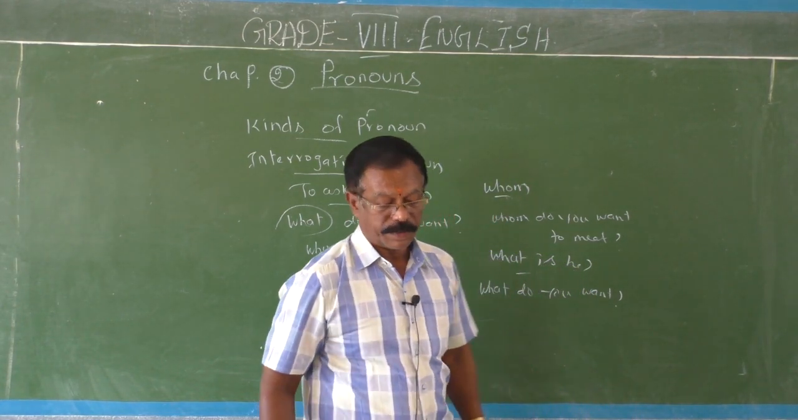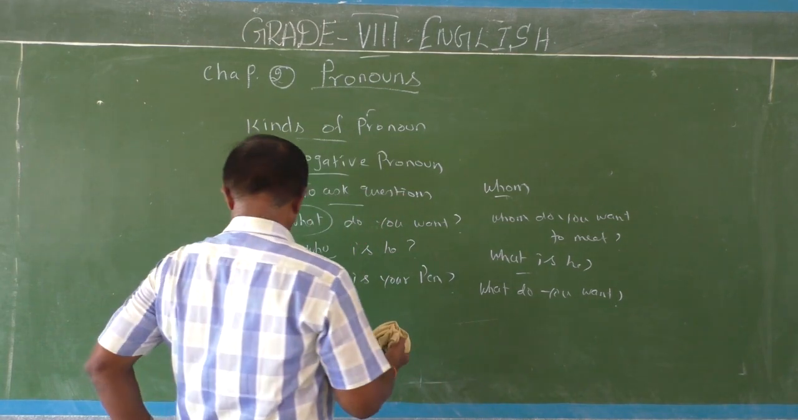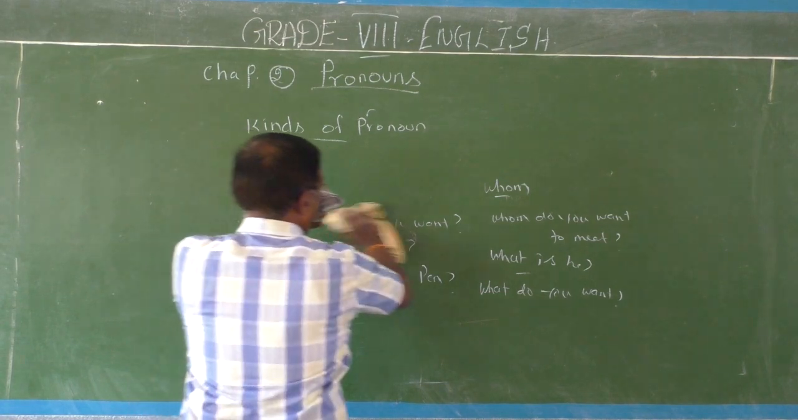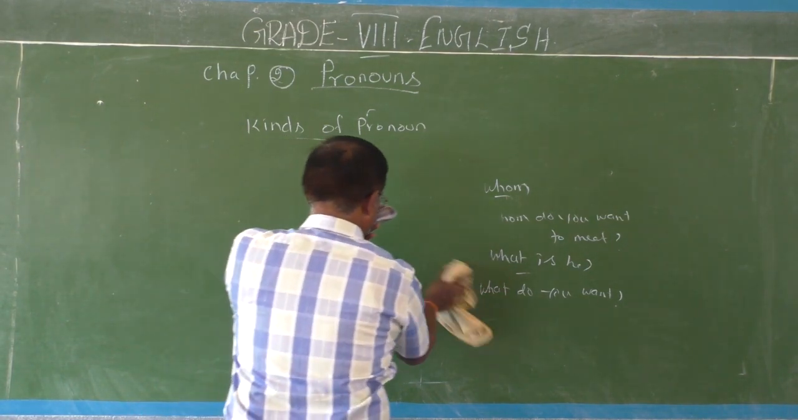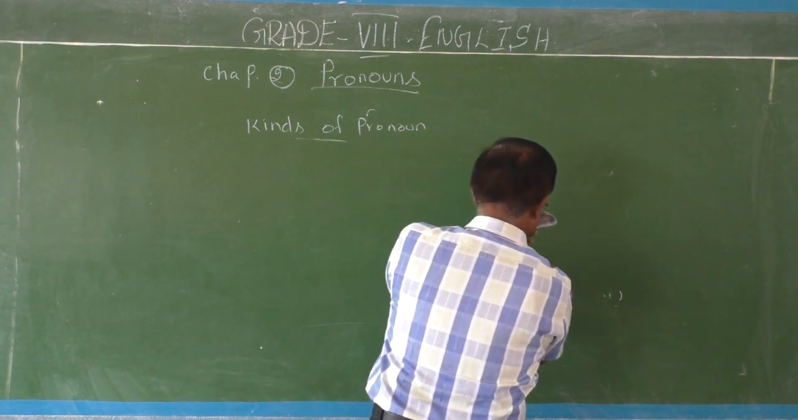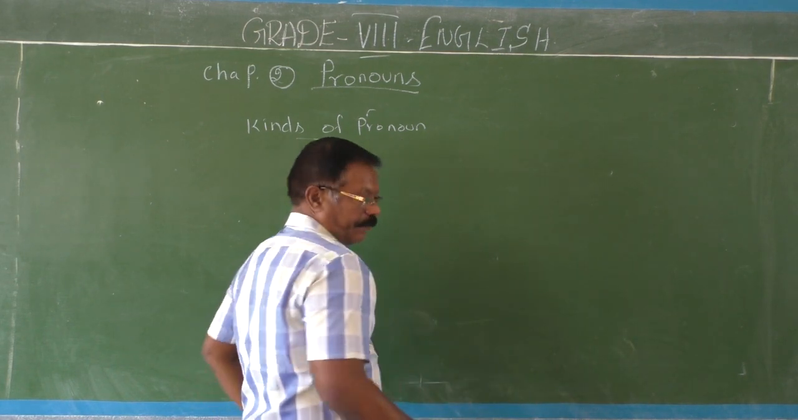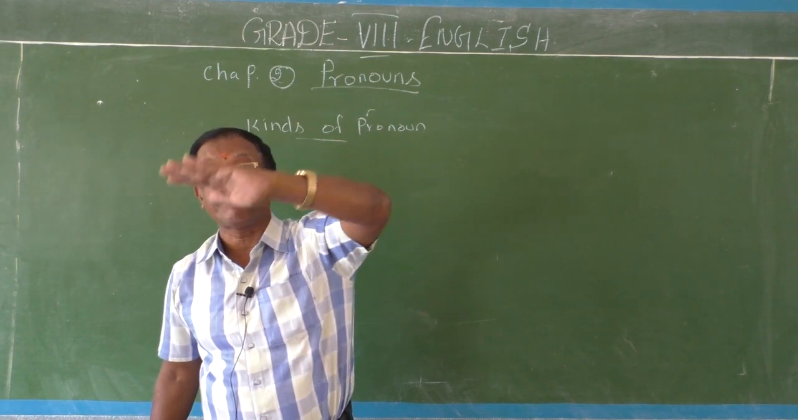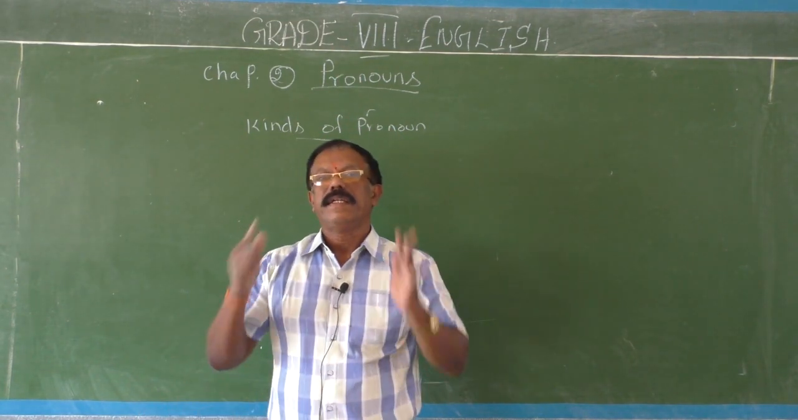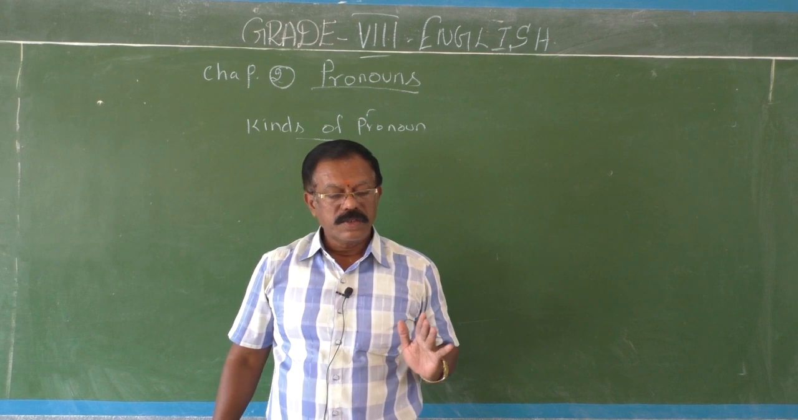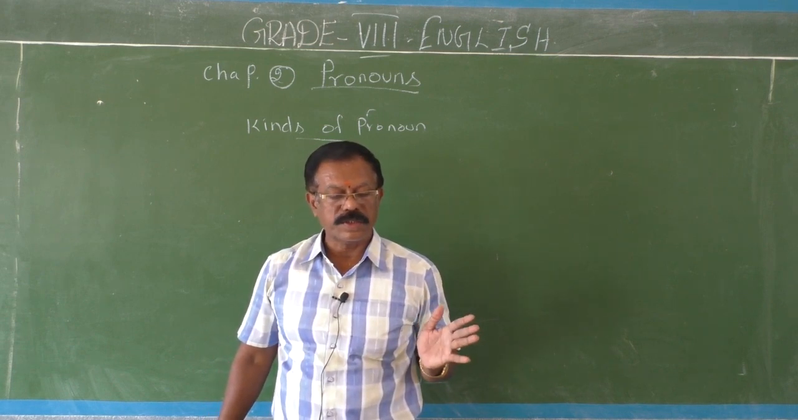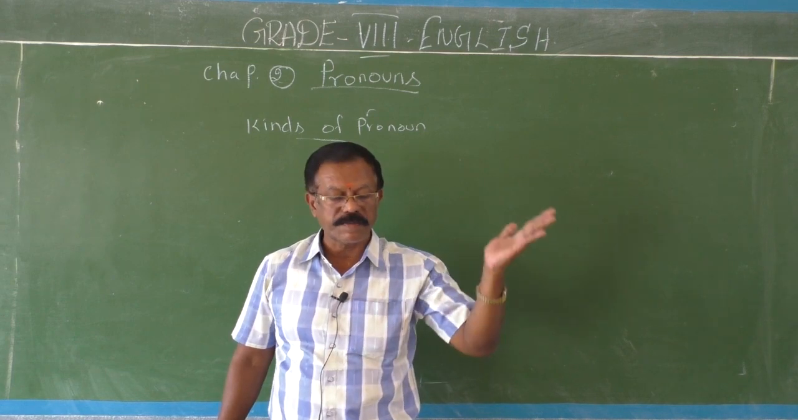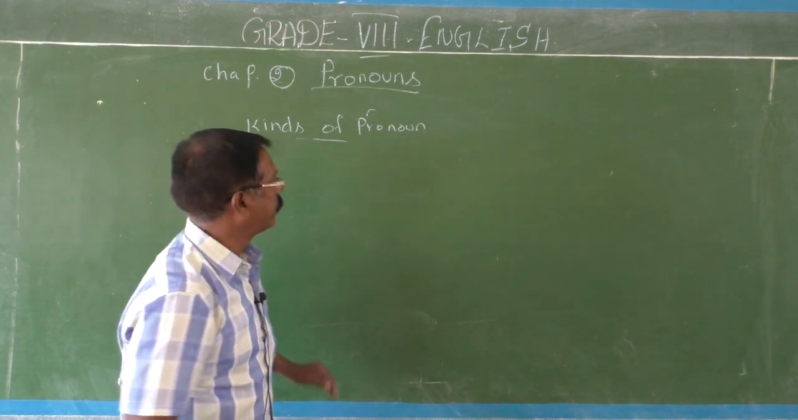What do you mean by reflexive pronoun? You know that reflection, light reflection. You might have studied light reflection in your science. If anything jumps or bounds upon the place where it starts, it is called reflection. So reflexive pronouns are used when the action of the subject turns back or reflects upon the subject.